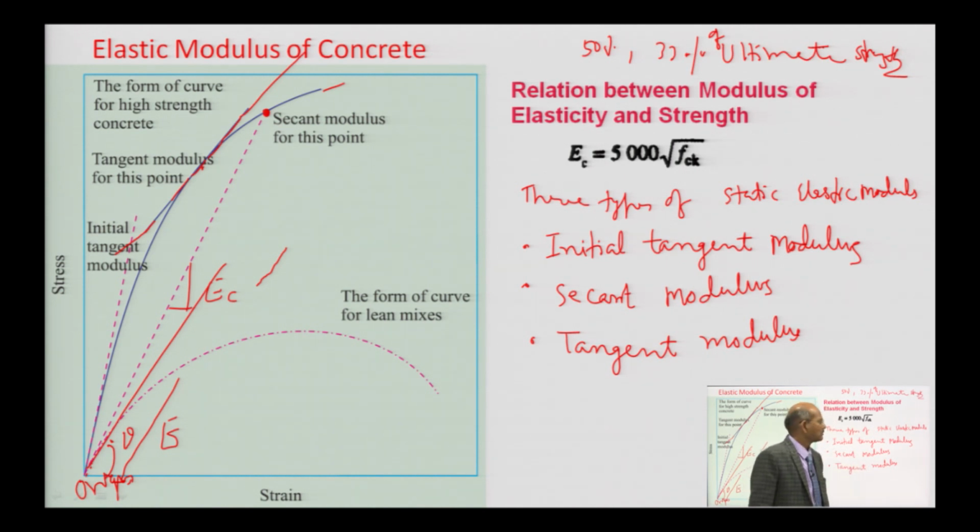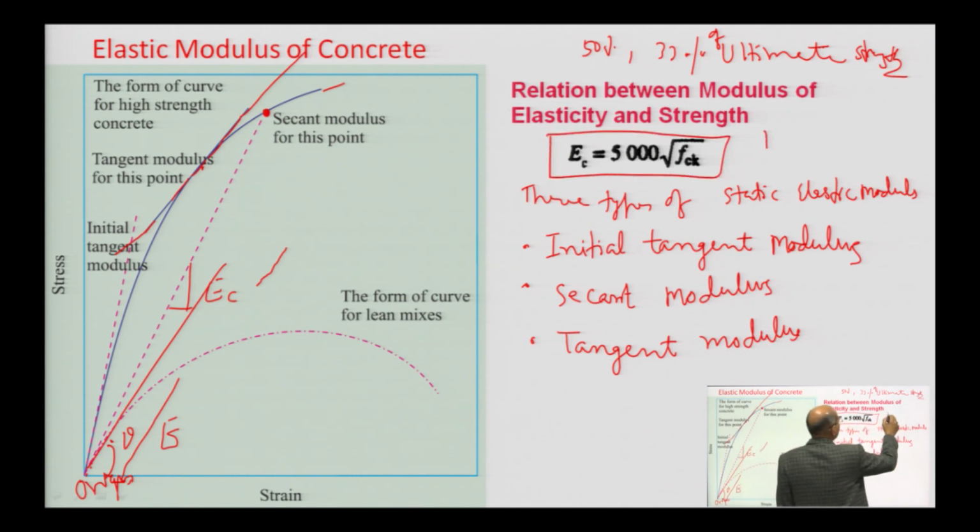They have given a relation between strength and modulus of elasticity. This formula has been given in IS 456 2000, page number 16.